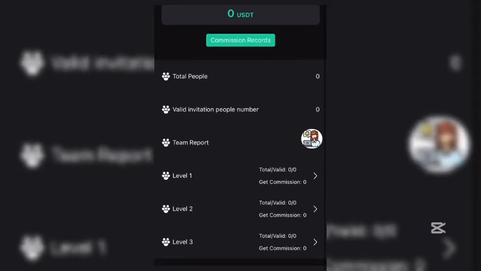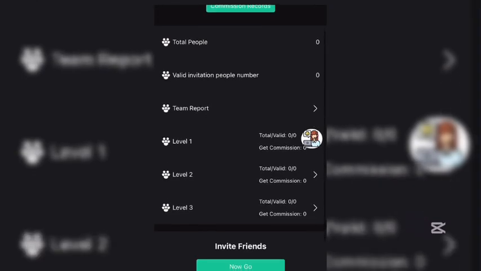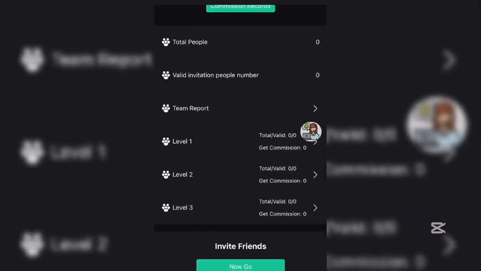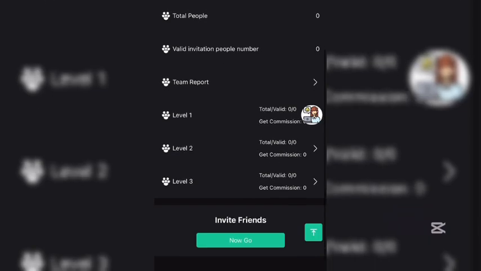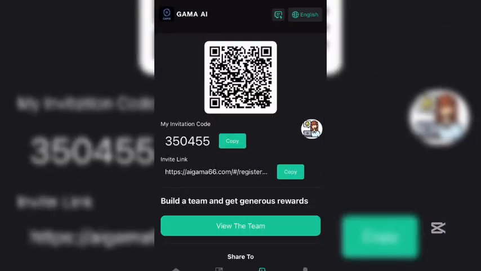You know your total invites which you have made, your valid invite people number, and the team report. As you can see, in your level 1 you'll be having your commission, in your level 2 you'll be having your commission, in your level 3 you'll be having your commission. So share your referral link to your Facebook, Twitter, X handle, and other social media platforms.